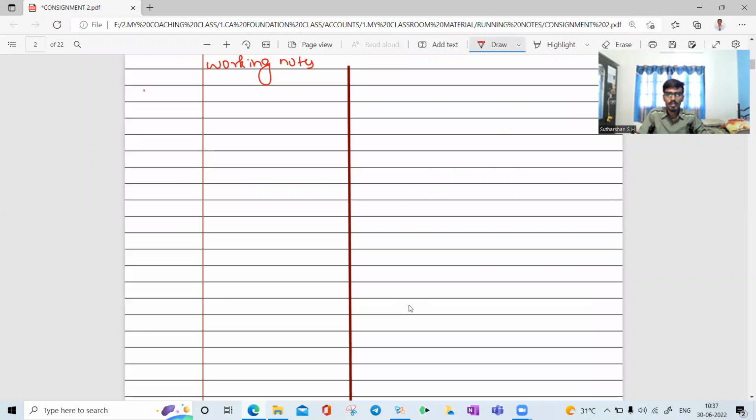First, working note number 1. Working note number 1 is the calculation of GSE. Copy down along with me. Calculation of GSE. Before calculating the cost on GSE, first we need to find out the cost price.